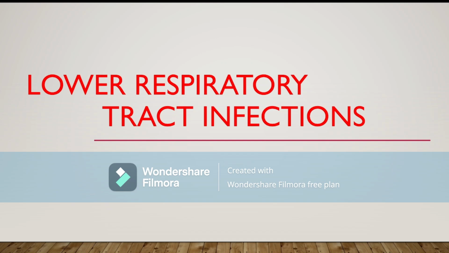Hello everyone. Today we are going to discuss lower respiratory tract infection in children. What do you mean by lower respiratory tract? As I said, the respiratory tract is divided into two parts, upper and lower. The upper part is from the nose up to the epiglottis. So from the nose up to the vocal cord and epiglottis is the upper respiratory tract, and from the vocal cord up to the alveoli is called the lower respiratory tract.